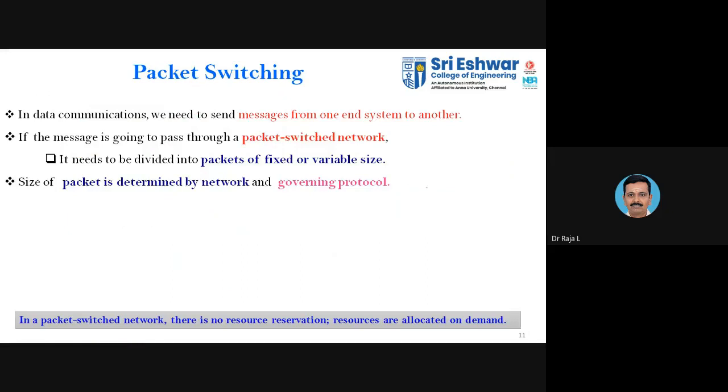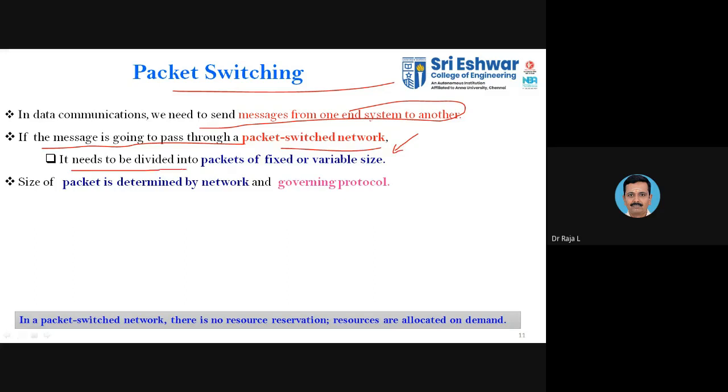We'll move on to the second category, that is the packet switching network. In a packet switching network, we need to send a message from one end system to the other. Here also we make use of the end nodes, but we have a different format. We don't establish any physical connectivity. If you establish physical connectivity, we follow some default guidelines. The message is going to pass through a packet switching network. When we make use of packet switching for your data transfer, it needs to be divided into packets of variable or fixed size.